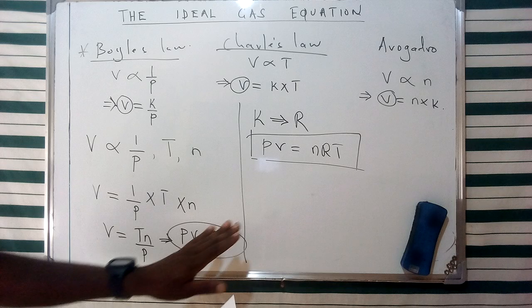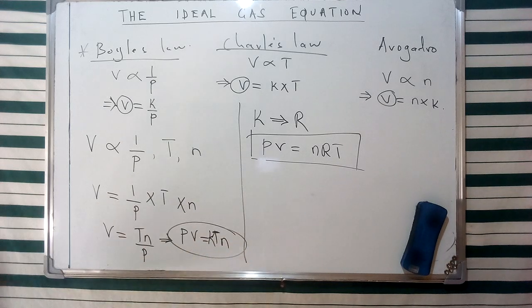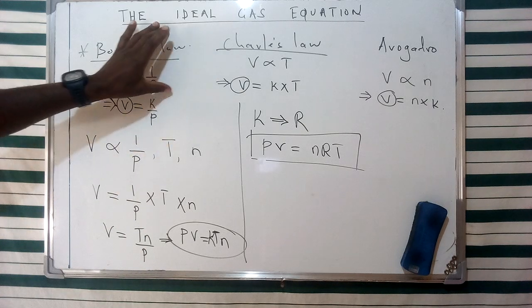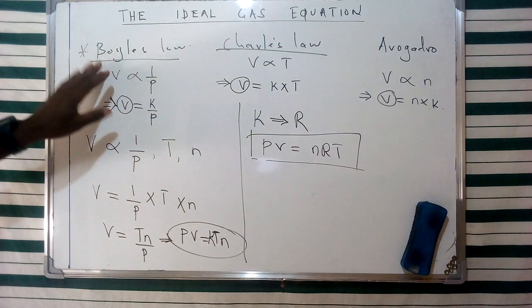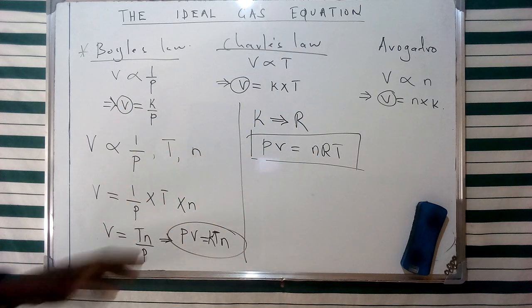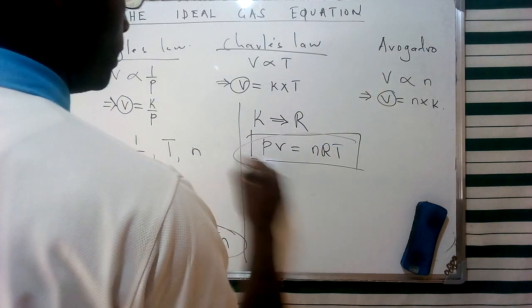Now, of course, this particular version of the equation is going to be given in terms of an equation of state. And of course, that is going to be expressed in terms of the van der Waals equation, which I'm going to discuss in our next relationship. So basically, I presume that we have understood how we can come up with a general relationship from the three laws of Boyle's law, Charles' law, and Avogadro's law, which are going to culminate into an ideal gas equation.